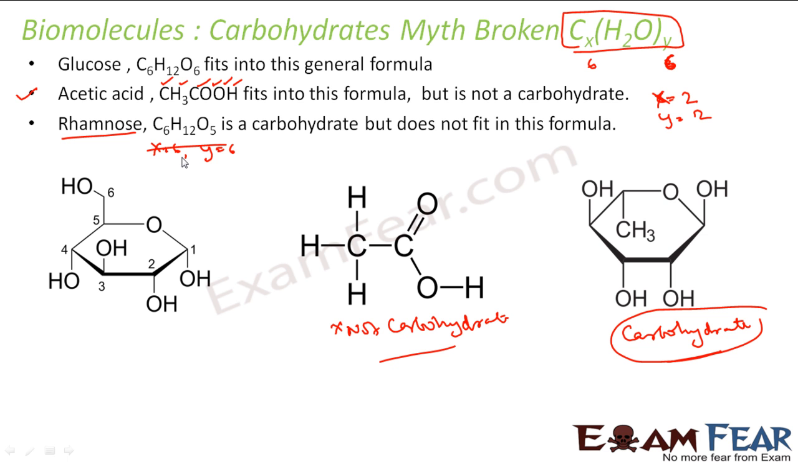So they found compounds which are carbohydrates, for example rhamnose, which doesn't fit into the formula of CxH2Oy, and they also found compounds like acetic acid which fit into the formula of CxH2Oy, but they were not carbohydrates. So it clearly proves that this myth or this old definition of carbohydrates, that is hydrates of carbon, is wrong. So there was a need for a new, better definition of carbohydrate.